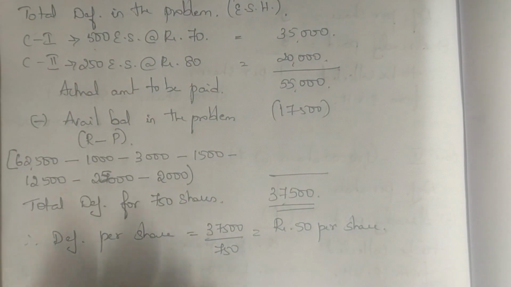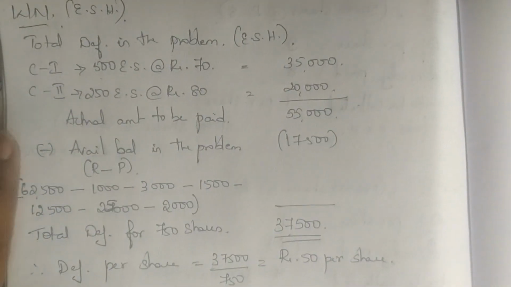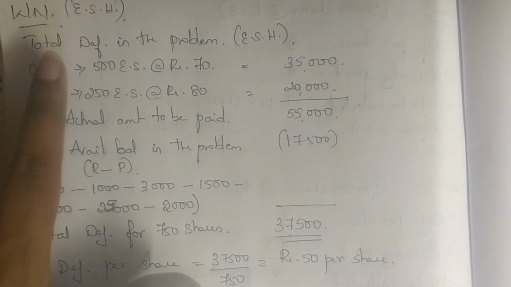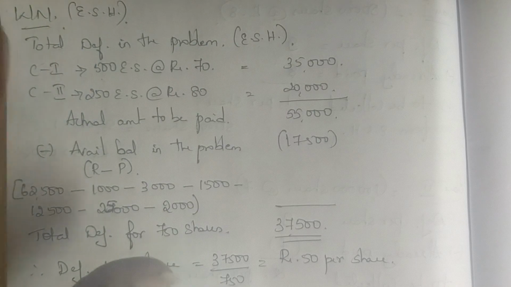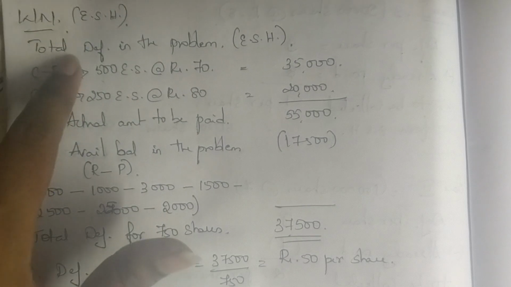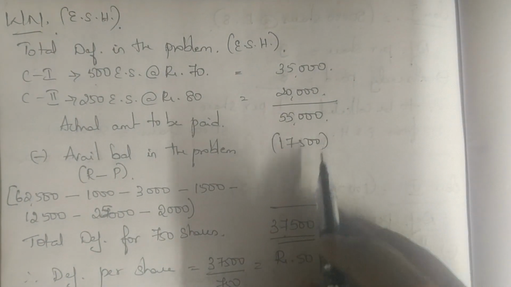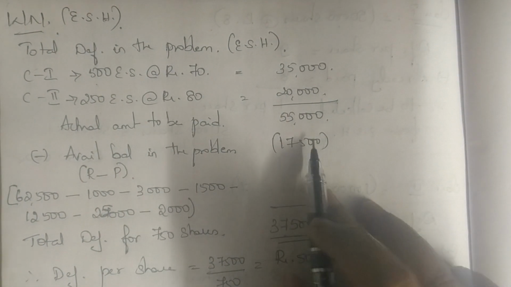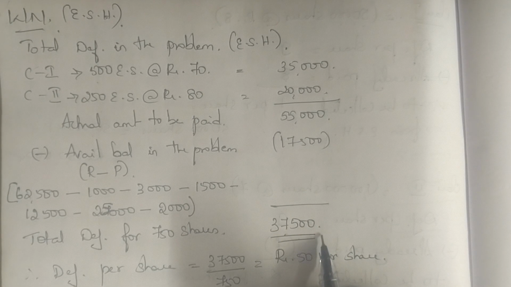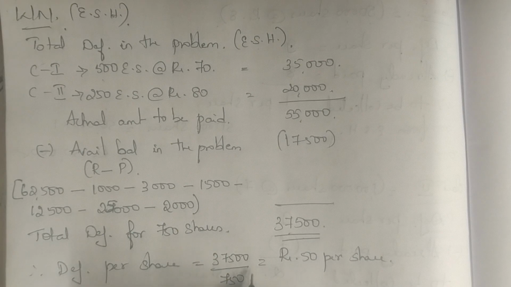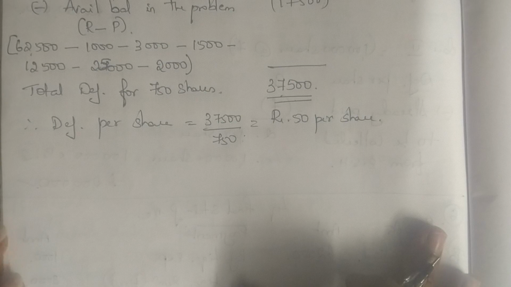Okay, we'll see how this problem goes further. I hope this is clear. This is the same thing that we have done in the previous problem: we are calculating the total deficiency. I have not included preference because they are already paid, so I am calculating the deficiency only for the equity. I know I have to pay them 55,000. In my company I have 17,500. So the shortage amount is 37,500 for 750 shares. Therefore for one share it is 50 per share. Further calculation remains the same.